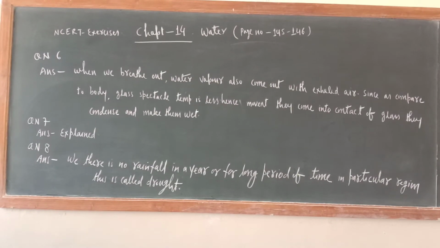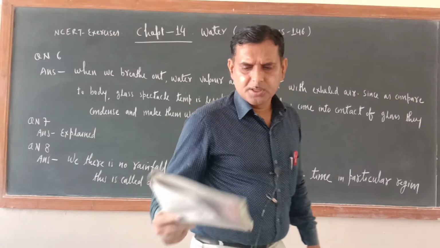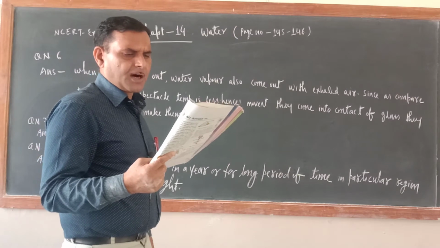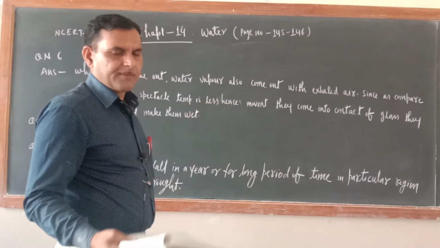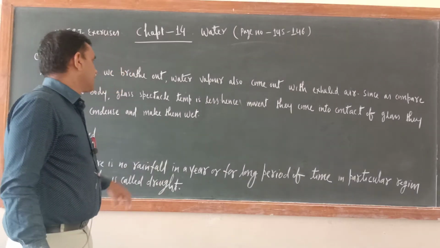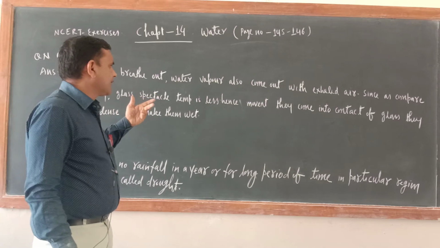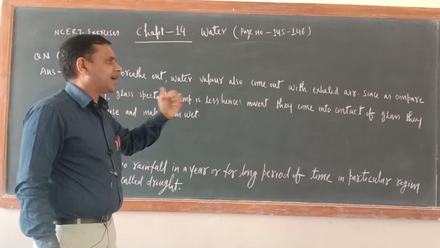What is question number 6? The sixth question is, to clean their spectacles, people often breathe out on glasses to make them wet. Explain why the glasses become wet. Try to understand here. When we breathe out, water vapor also comes out with the exhaled air.